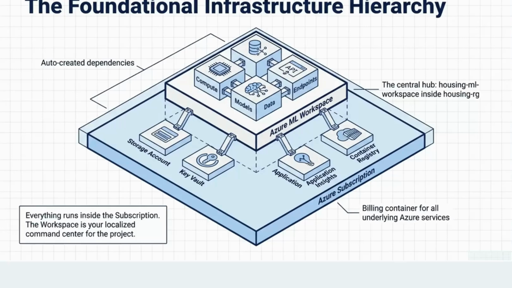Now compute. There are three things: one is the compute, one is the model, one is the endpoints, which you are seeing on the top layer. Compute is where you will be running your CPU or GPU, and the costing is different for everything. On the cloud, always remember that for whatever you use, there will be a cost. If you are using 4 GB RAM in the cloud, the cost will be like 0.3 dollars per hour. If you are using 8 GB or 16 GB, the cost will be different. So here it will give us the options, so that we can choose which one we want to use.